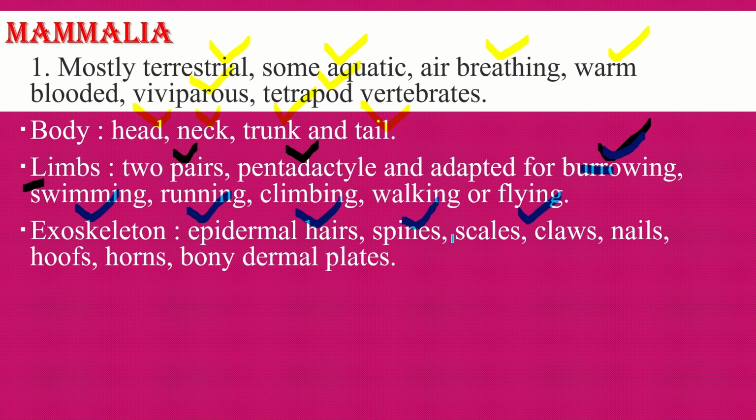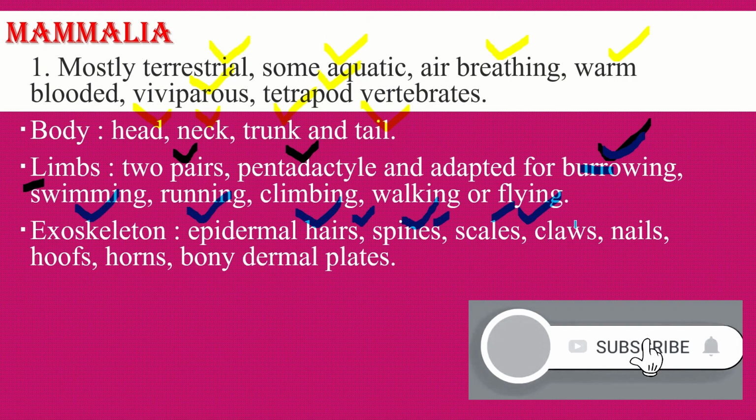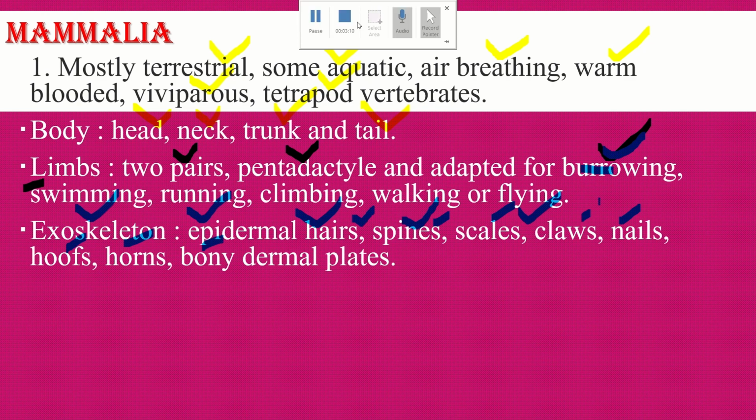Exoskeleton. Exoskeleton includes epidermal hairs, spines, scales, claws, nails, hoofs, horns, bony dermal plates. These are exoskeleton parts which are the non-living part, found on the body. So different organisms have different types of exoskeleton on their body.